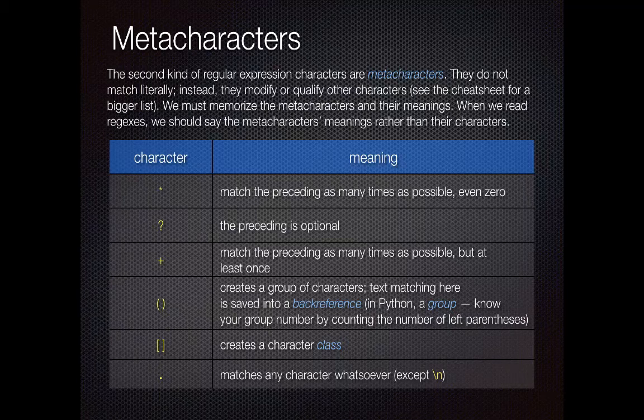Now, there are a couple of others here, the parentheses and the square brackets, and I'm going to come back to those a little bit later. But the parentheses create what we call a group. And groups are really powerful in regular expressions because that's what allows us to capture text out of a match. So if we're doing things like a web scraper, or some data cleaning, where we need to extract some information, we're going to use parentheses to do that. And we're going to see that in a little bit. The square brackets, which we'll come back to too, create what's called a character class, and I can swap in and out different kinds of characters there, and we'll see how that works in just a minute.